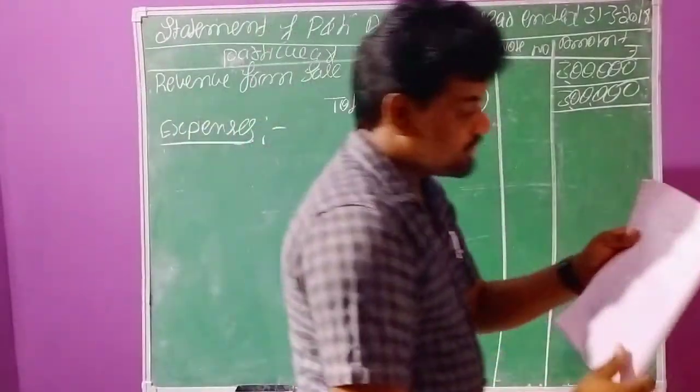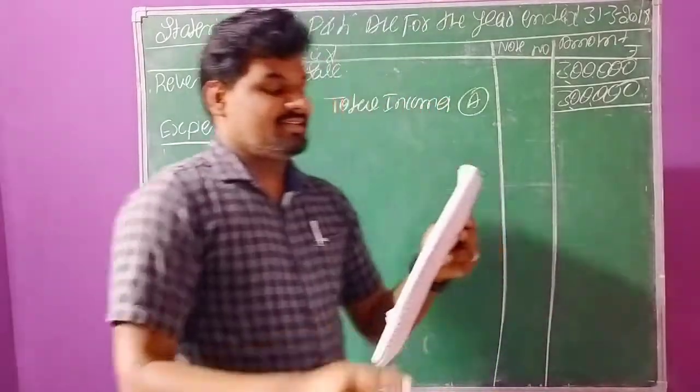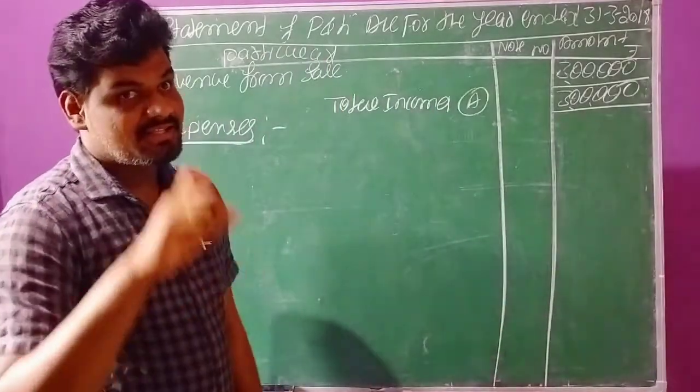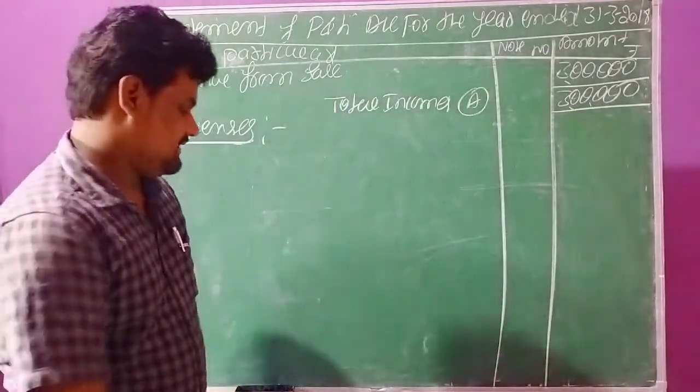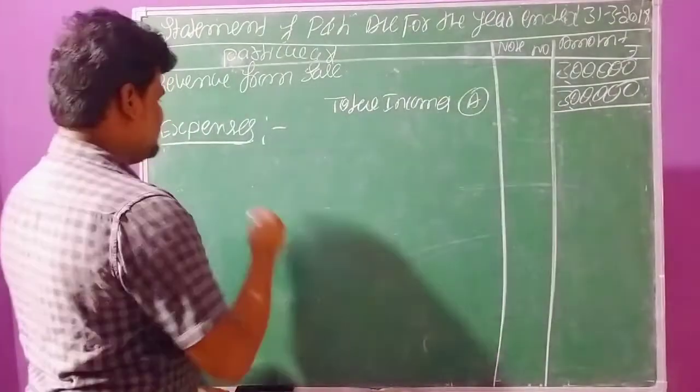Okay, again continuing the question. Purchases. Here purchases are related to purchase of stock in trade. This is an expense, directly given, and we need to record it.